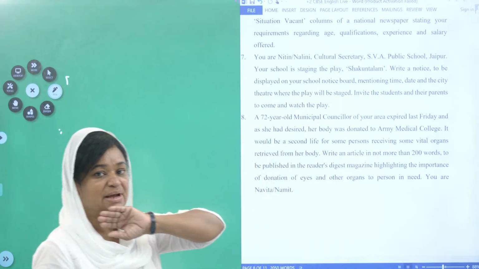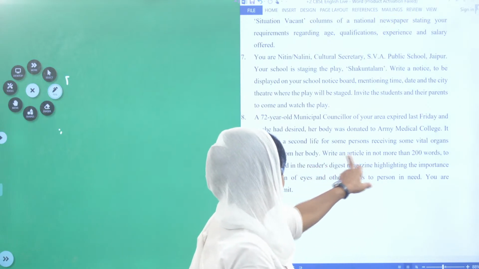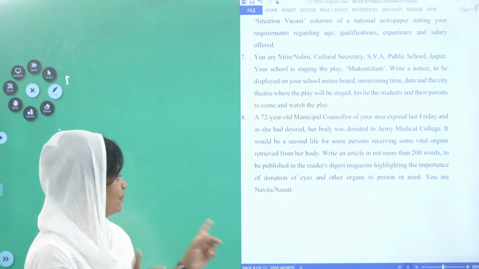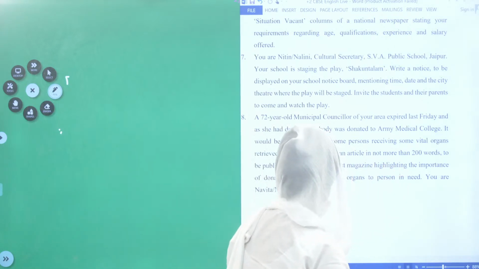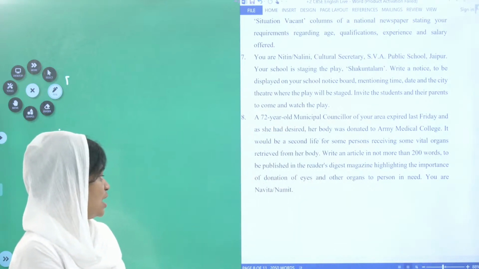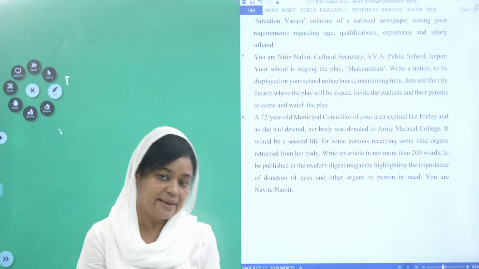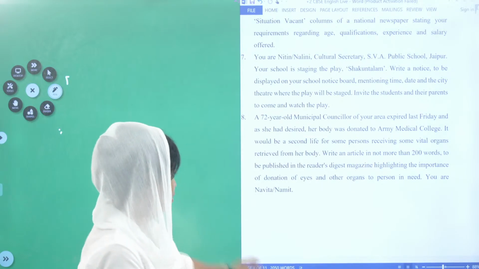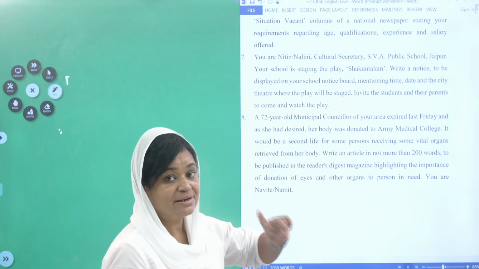What are you supposed to write? Very important. Write an article, underline here, you need to write an article in not more than 200 words to be published in the Reader's Digest magazine, highlighting the importance of donation of eyes and other organs to person in need. You are Navita Namit. Most of the time they will give you the name. Who are you? You are Navita, you are Namit. All those things. So what you are supposed to do is that you need to write an article.